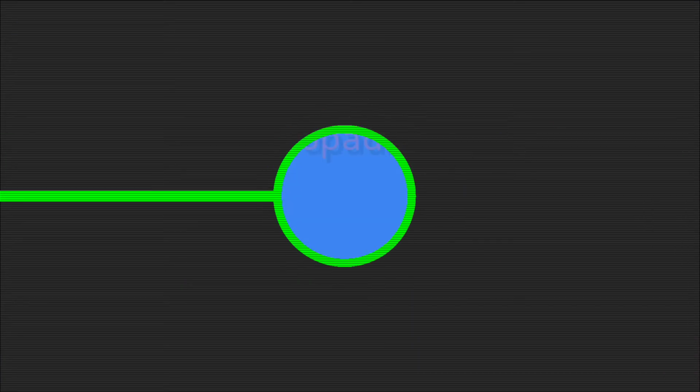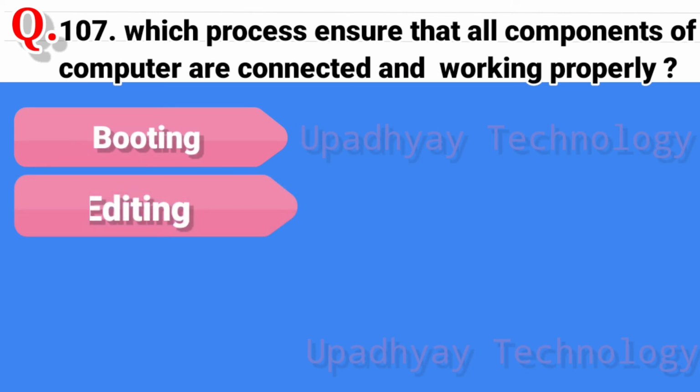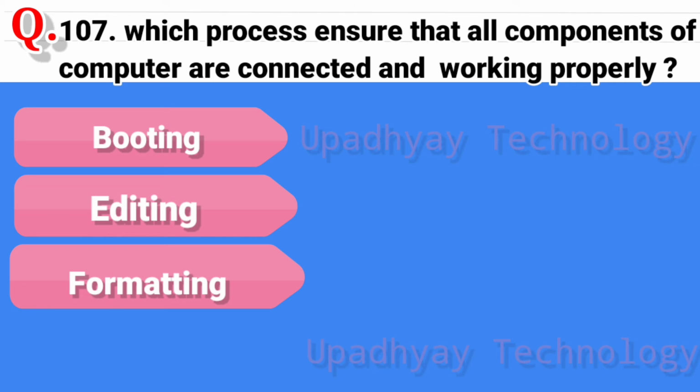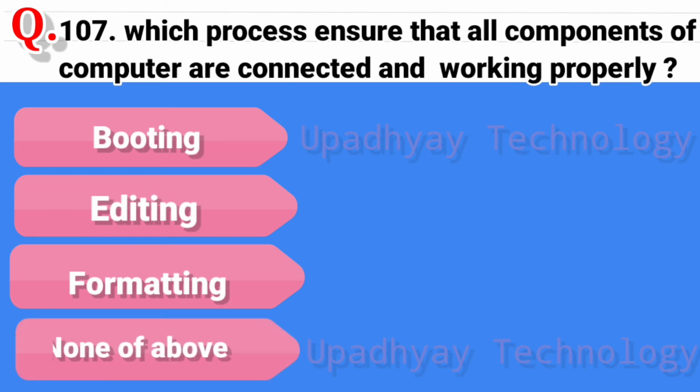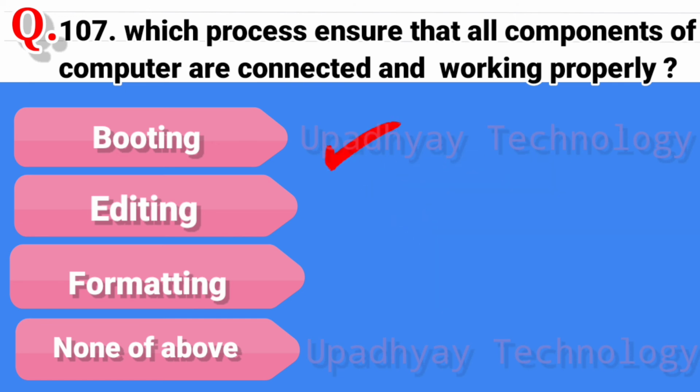Question 107. Which process ensures that all components of the computer are connected and working properly? And the options are booting, second option is editing, third option is formatting, and the last option is none of above. And the correct answer is booting.